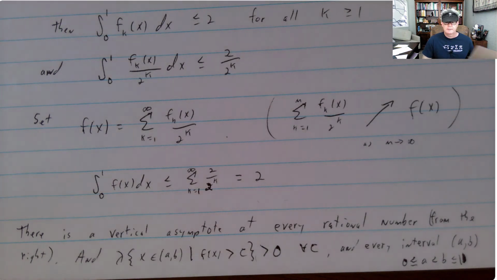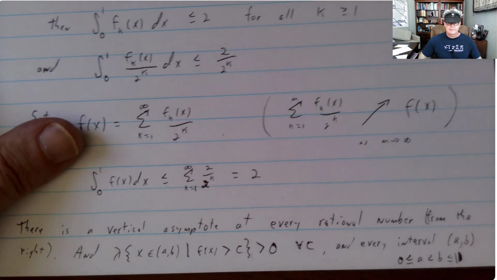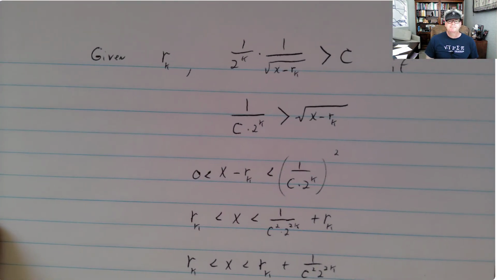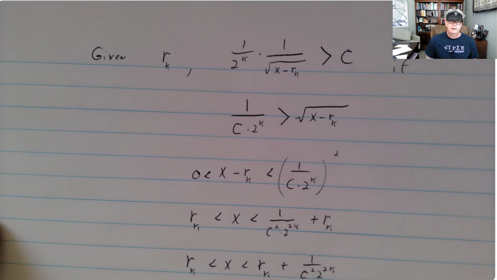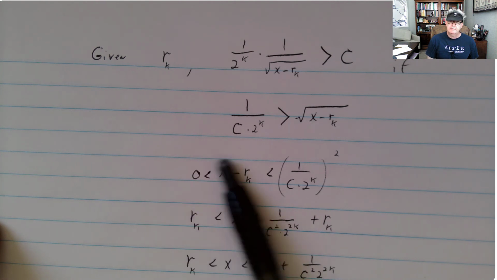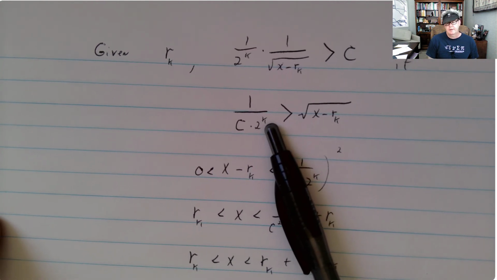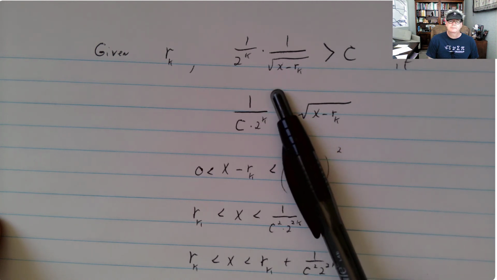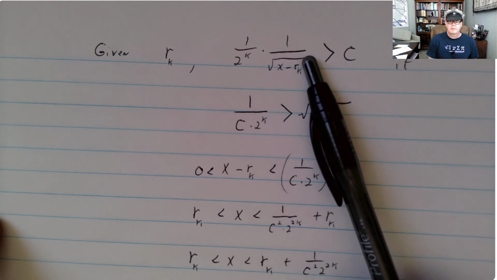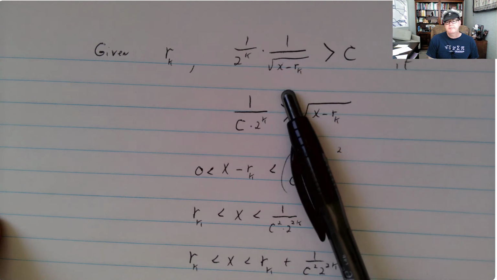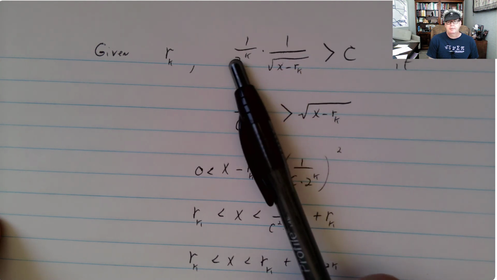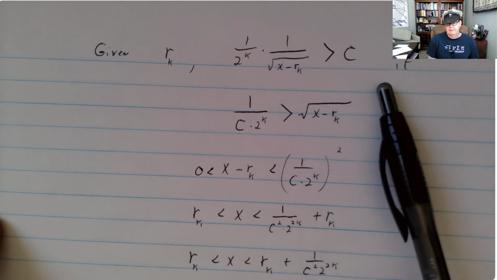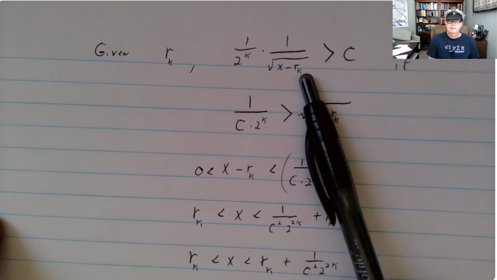I actually decided to do a little more math here. So let's see. Given any rational number in (0, 1) that's on my list, since there's a vertical asymptote, 1 over this function, divided by 2^k, which I pulled out here, will be greater than c as you get closer and closer to r_k.